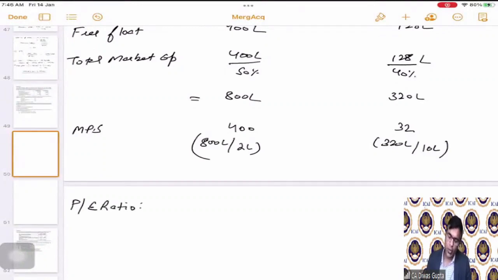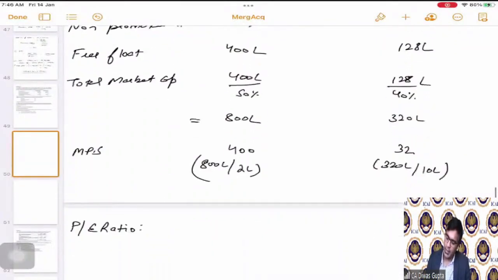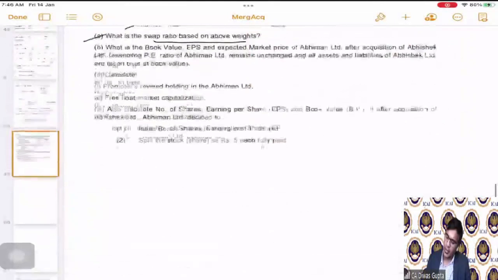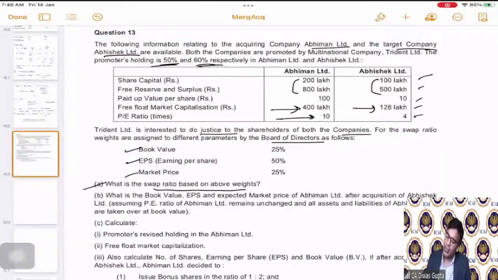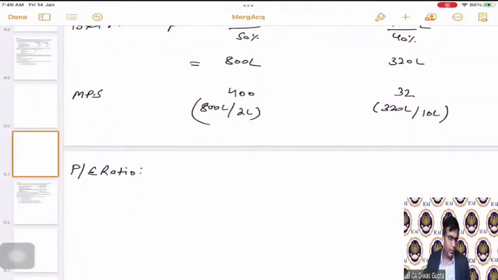Then comes the PE ratio. So we have the EPS here. Where is the EPS? No, EPS is not there. EPS is what we have to calculate now. PE ratio is given here, 10 and 4. So we have the MPS and PE ratio. Can we calculate the EPS? Yes, 10 and 4 is the PE ratio. The EPS will be 400 divided by 10, which is 40. And here it will be 32 divided by 4, which is 8.